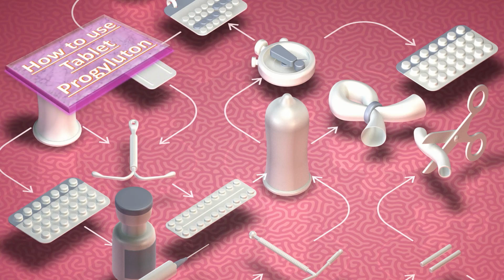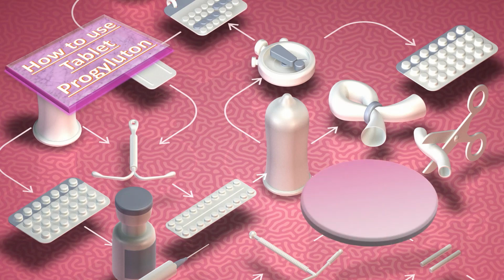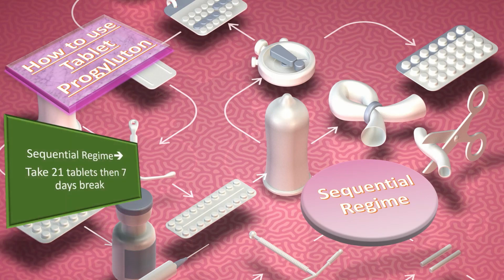Now, how to use tablet Progyluton? It is given in the sequential regime and in the continuous regime form. So, let us talk about the sequential regime. Progyluton is a cyclic HRT product. One tablet is to be taken orally once a day for 21 days in the sequential regime. The white tablet should be taken from day 1 to 11, followed by the brown or red tablets from day 12 to 21. That is followed by a 7 day tablet-free interval. Therefore, each new pack is started after 28 days.